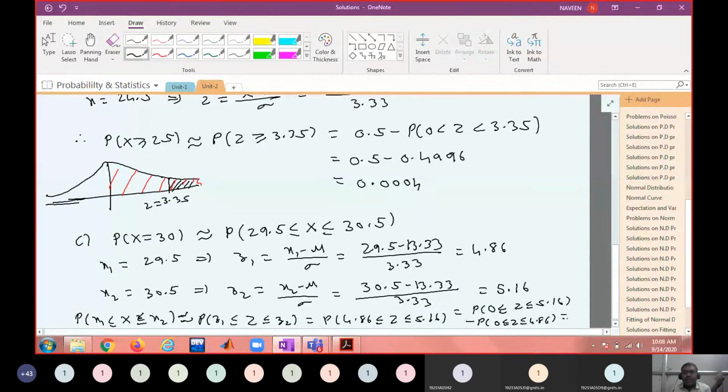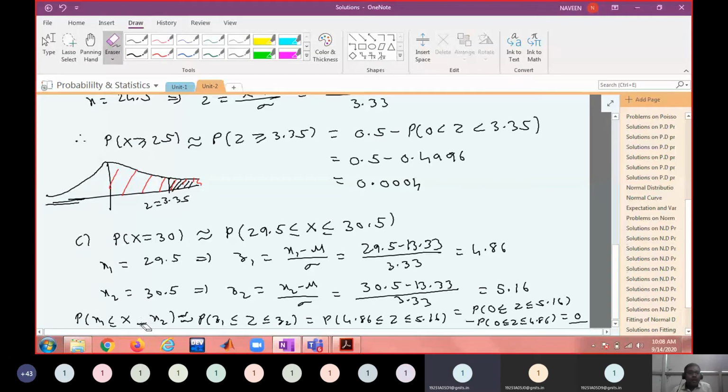Both are 0.5, so 0.5 minus 0.5 means you are getting 0, 0 up to 4 decimals. Remember, 0 up to 4 decimals. Therefore, between 33 and 41 also we will get 0 only.